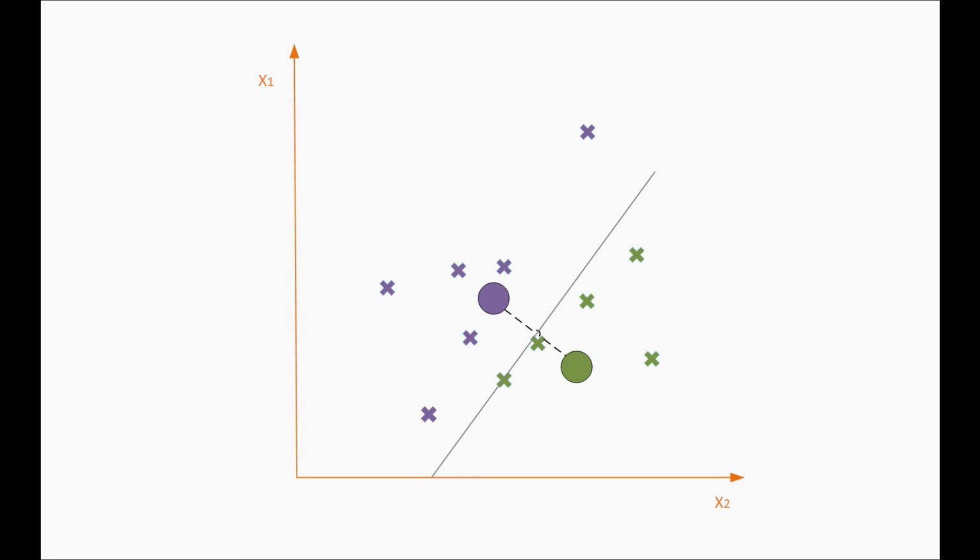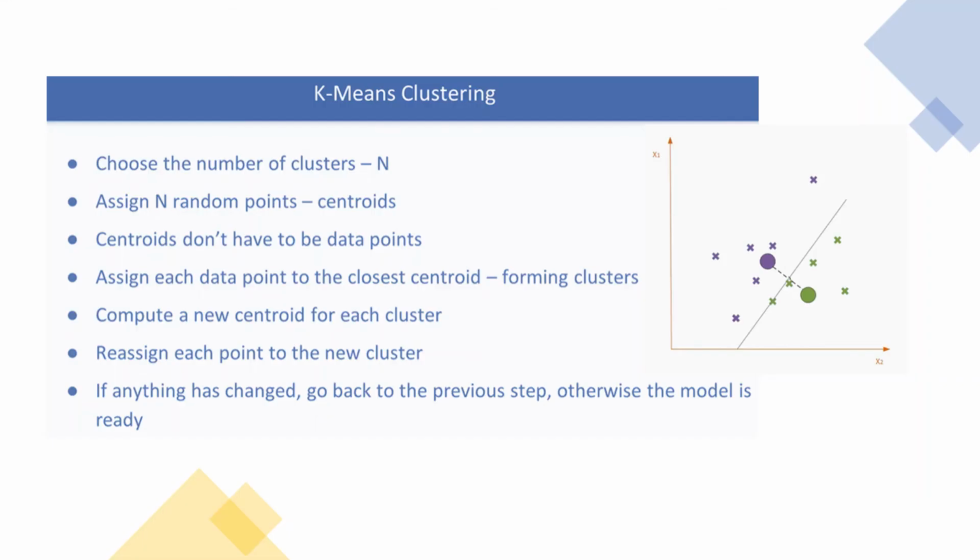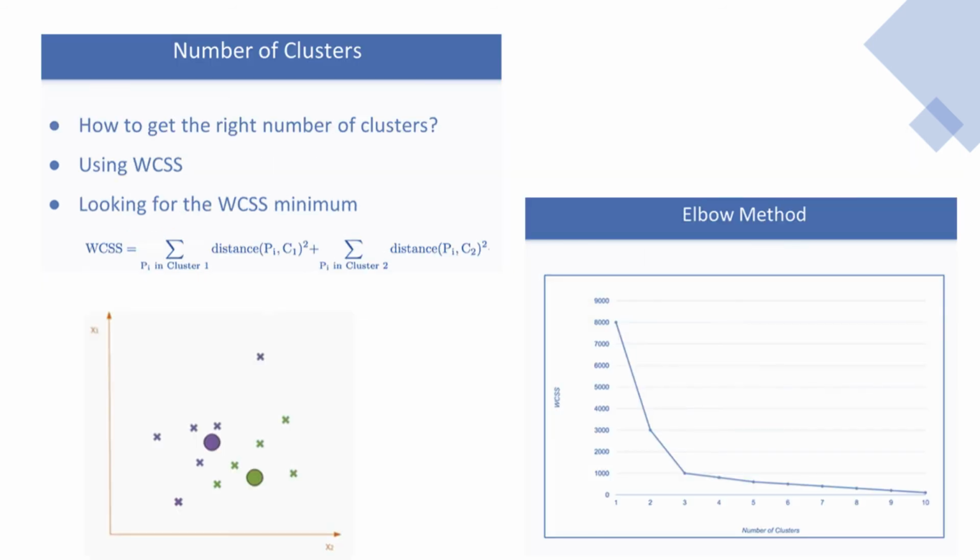But this brings us to a point where we can ask what number of clusters we actually need to use in our k-means clustering algorithm. What is the right number of clusters that we should start with? We are going to determine that using the WCSS that we saw in the beginning of this section.